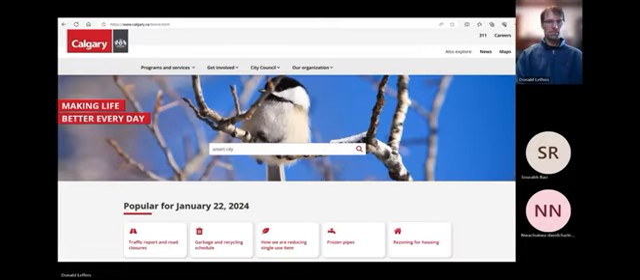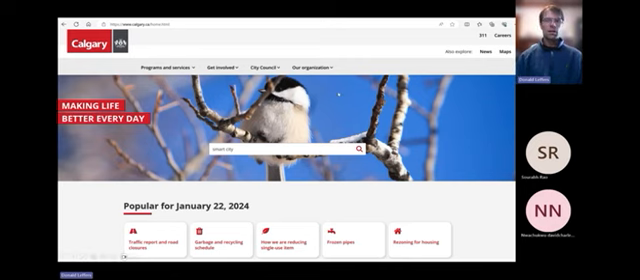So the example that I want to give here is, I live in the city of Calgary, which is in the province of Alberta in Canada. It's winter here. It's very cold. There's a lot of chickadees out. This is a chickadee. It's apparently the provincial bird of Alberta.